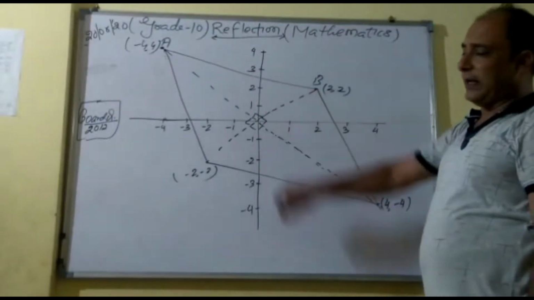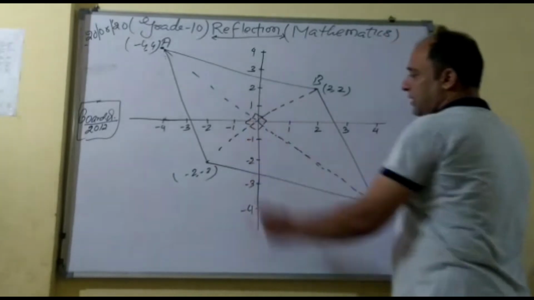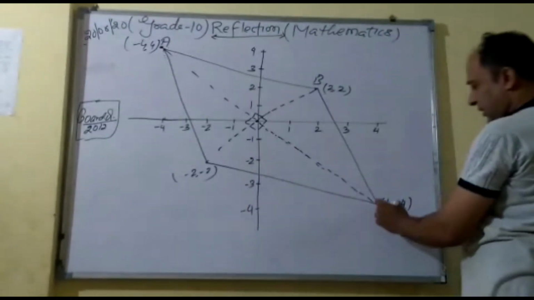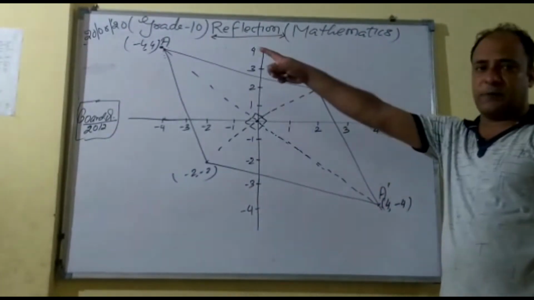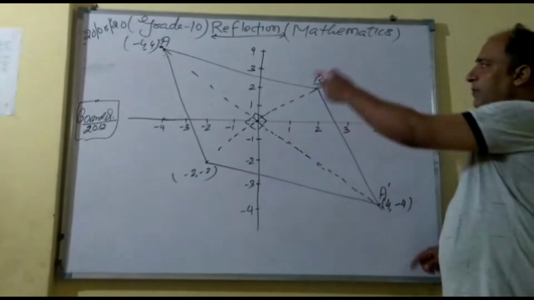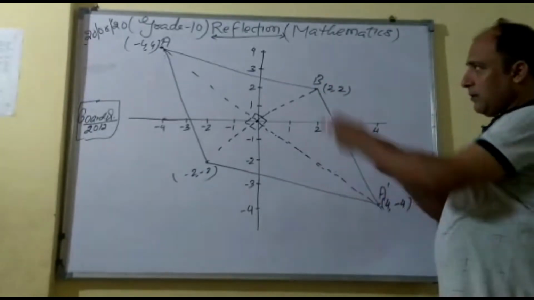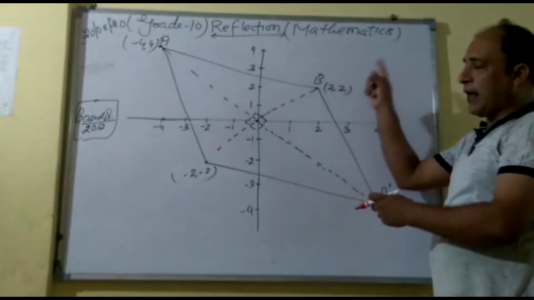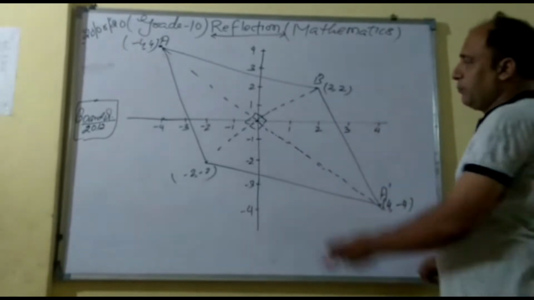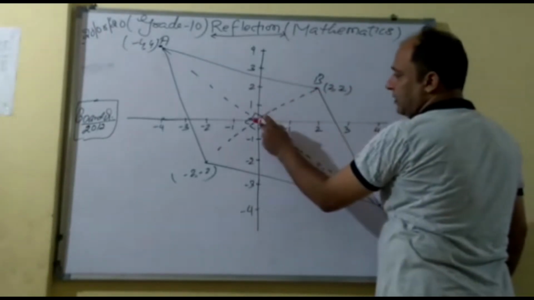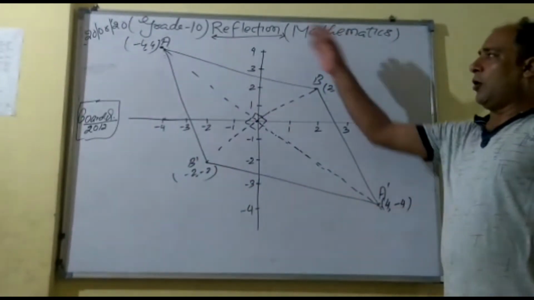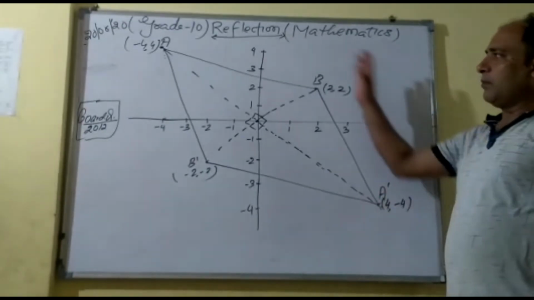So you can do it like this. Now this question asks for reflection at the origin of these points, right? So A reflects as A dash, and the value is (4, -4) there. Once again, remember: if reflection is on the origin, both values change. If reflection is on the x-axis, the value of y, I mean to say the magnitude of y, changes. The integer remains the same. But here it is the origin, so it is B dash, right? Now you just join all these points, so you can make a figure.